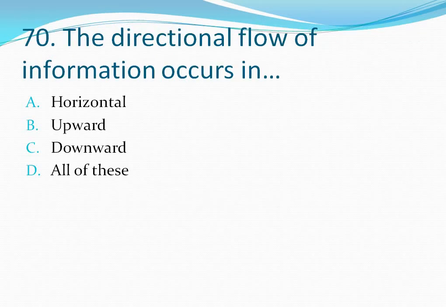Let's move to the next question. Question number 70. The directional flow of information occurs in. Your options are option A, horizontal, option B, upward, option C, downward, option D, all of these. So the directional flow of information occurs in upward, downward as well as horizontal. So the correct answer is option D.